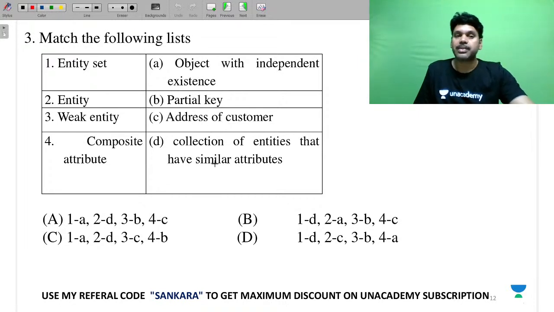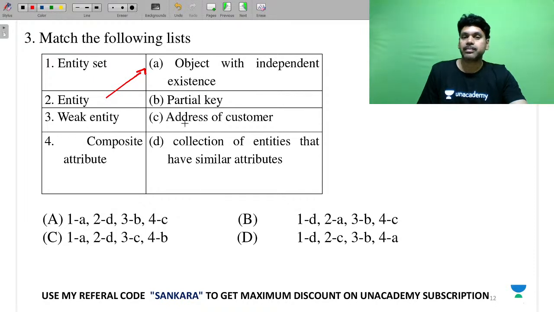So we want to answer this. Entity set, collection of similar entities of recording one kind of information system, which may be employee recording system, which may be departments, which may be course recording system. So entity set is nothing but collection of entities that have the similar sets. Entity is an object which is to be identified uniquely. Weak entity is identified with a partial key.